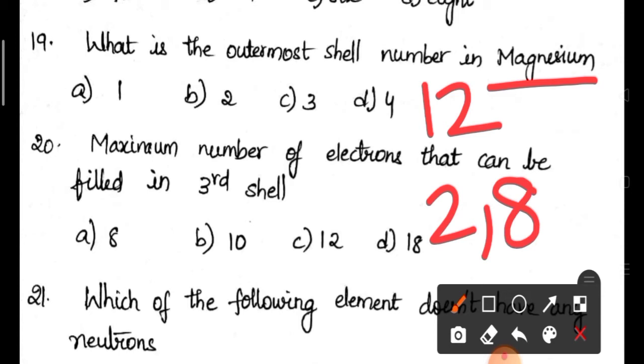Only 10 electrons filled. Still 2 electrons are there. Where will they enter? They will enter into the third shell. So, the third shell is the outermost shell in case of magnesium. So, what is the outermost shell number in case of magnesium? 3. That is the third shell. Okay. Observe carefully. Repeat the video if you haven't understood.